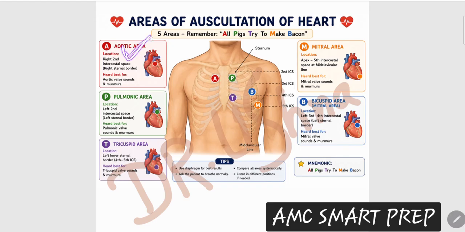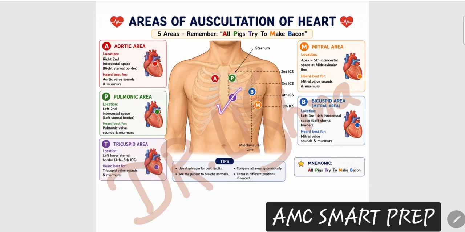So the aortic area and the pulmonary area, remember, are two areas side by side in the second intercostal space. Same location, second intercostal space. On the right side is the aortic area, on the left side you have the pulmonary area. Then you have the tricuspid and mitral areas, both present on your left side, okay, not the right side, left side.